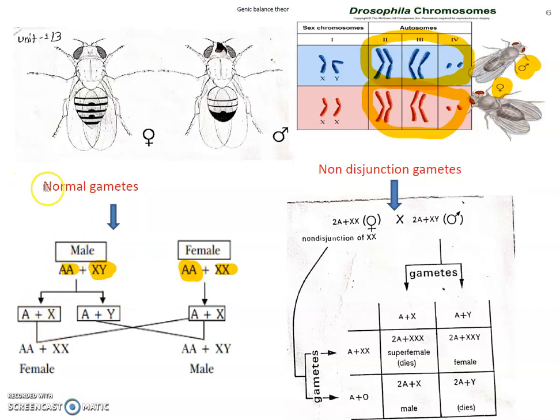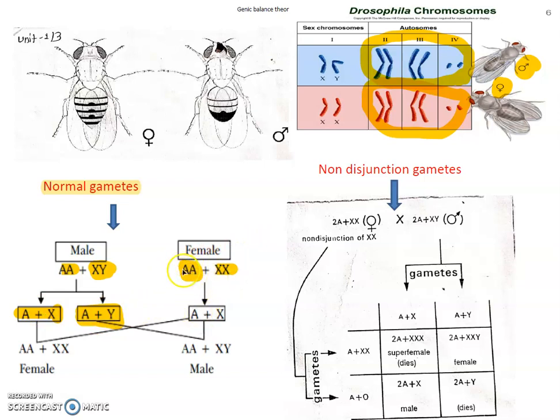In normal gamete formation, what happens? Male produces 2 types of gametes. Gamete production means the diploid cells become haploid, half in number. Suppose there are 2A, so one A goes in one gamete and the other A goes to another gamete. It is separated, by the law of segregation, and goes into two gametes. So two types of gametes form, and in the female there are AA and AA.